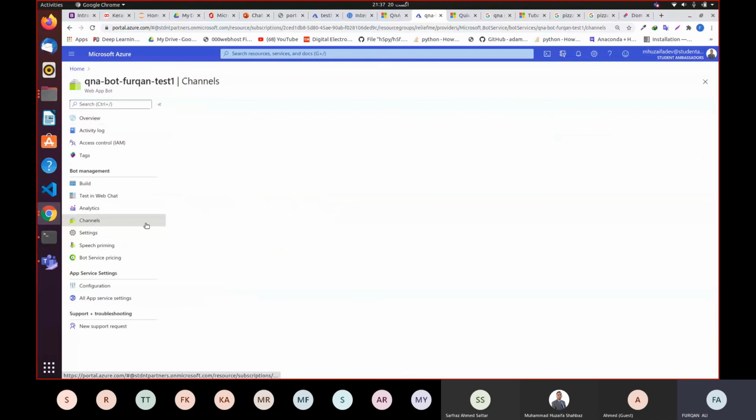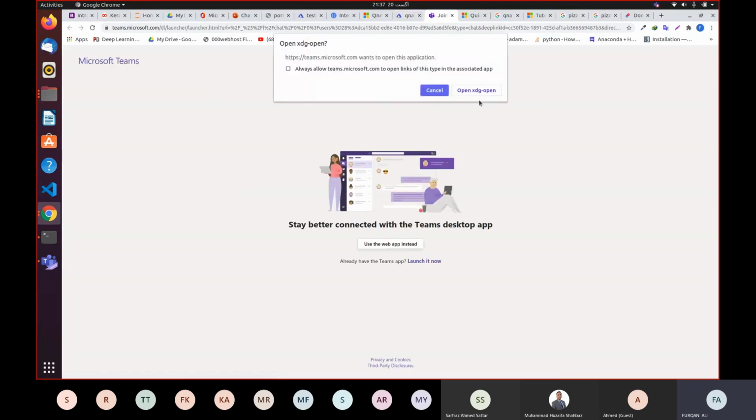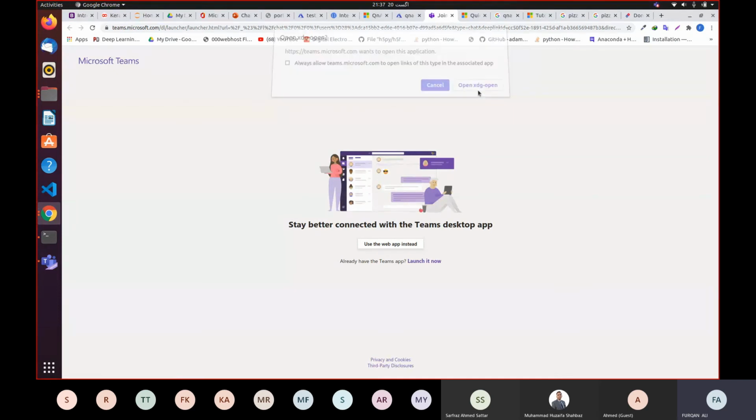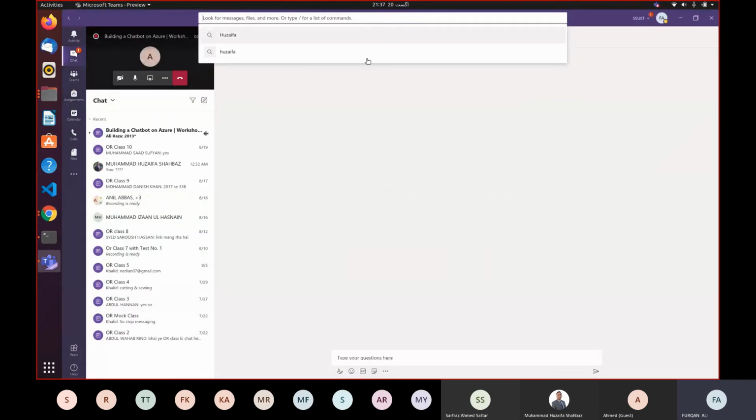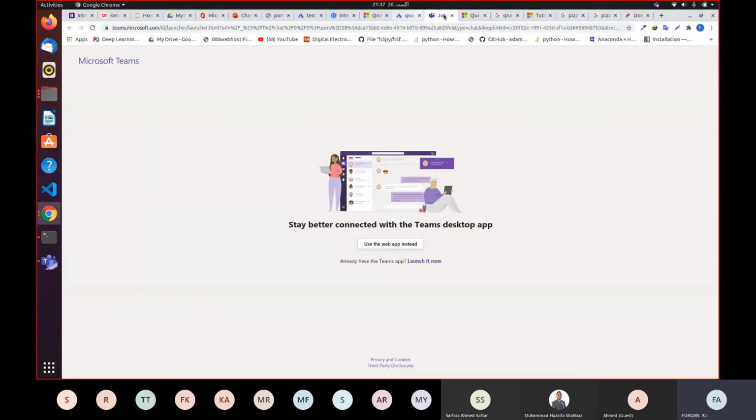Over here you will go to channels, and in the channels, if you want to deploy on web, you will click web chat. But if you want to deploy it on Teams, as I showed you in the demo, you can click Microsoft Teams, and it will deploy automatically for you. You will just open Teams, and as you can see over here, my chatbot is available. I'm going to say hi, and it's going to reply. So now it is deployed on Microsoft Teams. It's saying welcome to Q&A, hello. I'm going to close it.